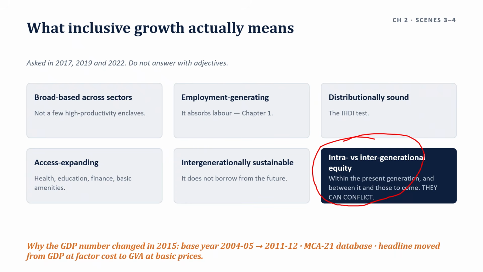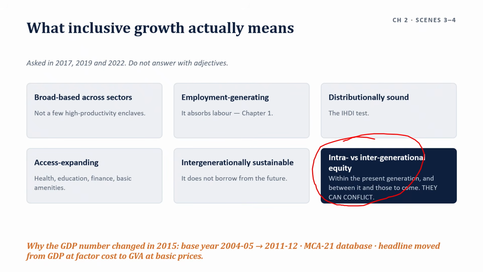Intra means within the present generation. Inter means between future generations and the present generation. So the two can conflict. Cheap fossil energy today advances intra-generational equity and damages intergenerational equity. Carbon pricing does the reverse. So naming the tension rather than asserting the two are complementary is what the 2019 question was asking for when it set them together.